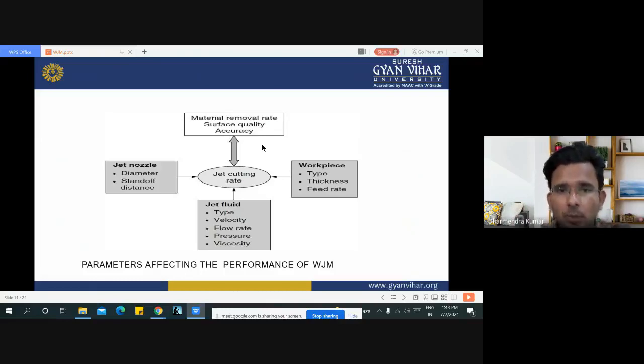The jet fluid properties also affect the material removal rate and the entire surface quality of the workpiece, like which type of fluid we are using in WJM, the velocity, what the flow rate is, at which pressure we deliver the fluid to the workpiece, and what the viscosity of that particular liquid is.